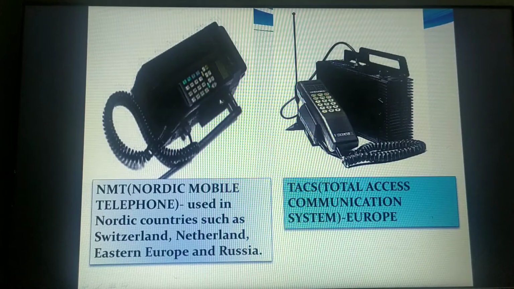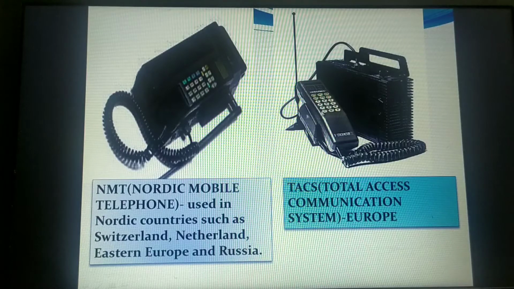So the different kinds of mobile technology in the first generation are AMPS, NMT and TACS. We need not understand the working, we should just know the abbreviations, what NMT stands for and what TACS stands for.